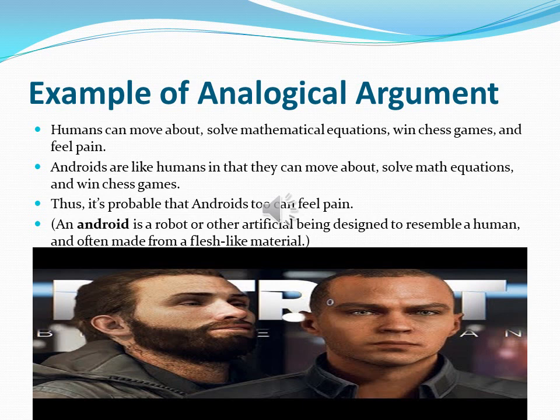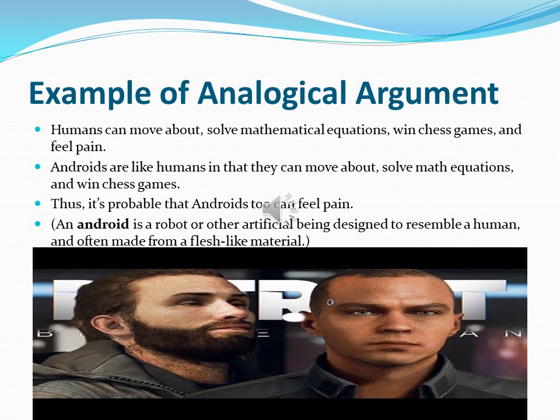Thus, it is probable that androids can feel pain as well. We are comparing human beings with androids, giving some similarities between them, and concluding that since they share all these other similarities, and human beings feel pain, androids probably feel pain as well.